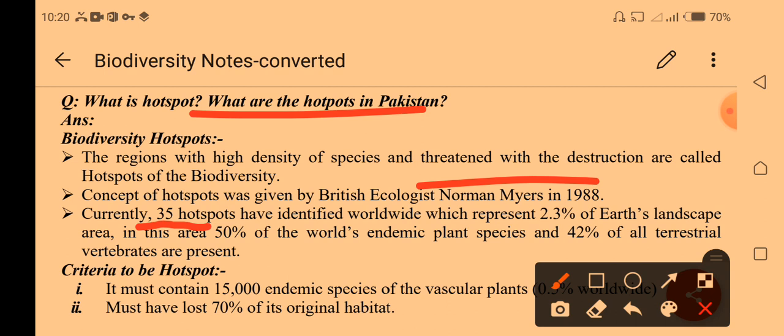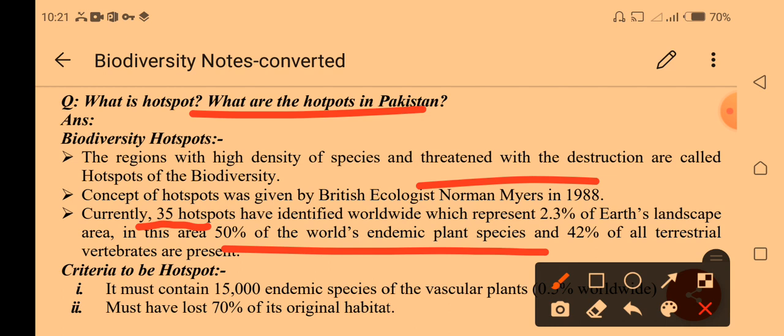In this landscape area, 50% of wild plants are endemic, and 42% of terrestrial vertebrates are endemic. Endemic means they are found in one particular region. The 50% of plants cannot grow in other regions. For example, if we take